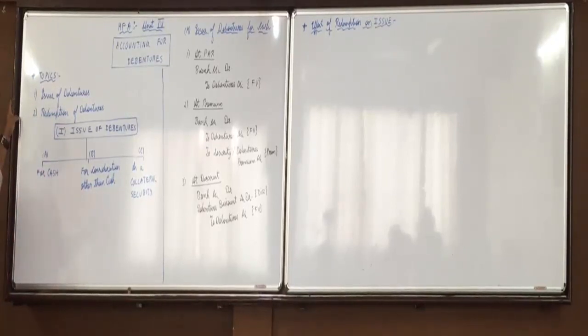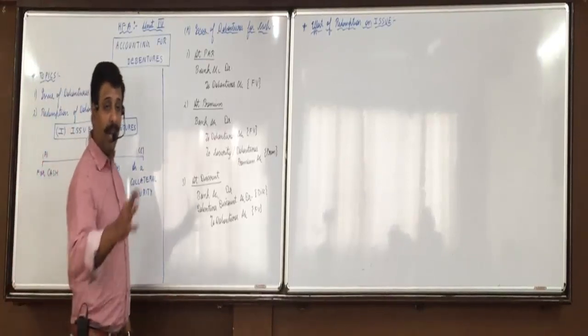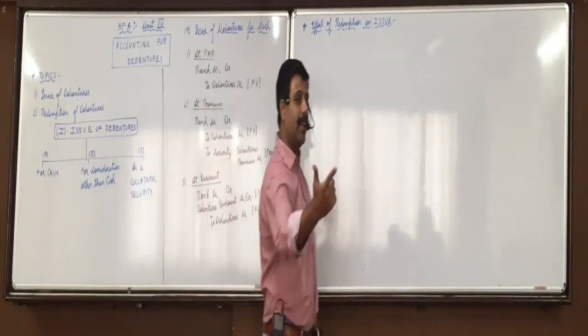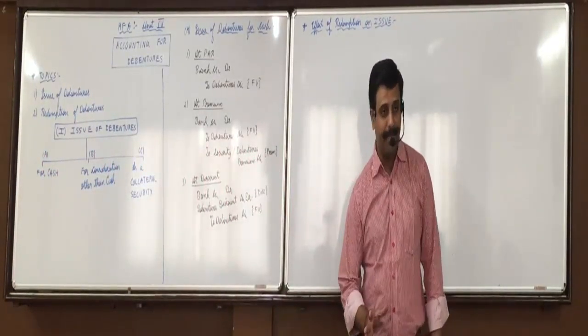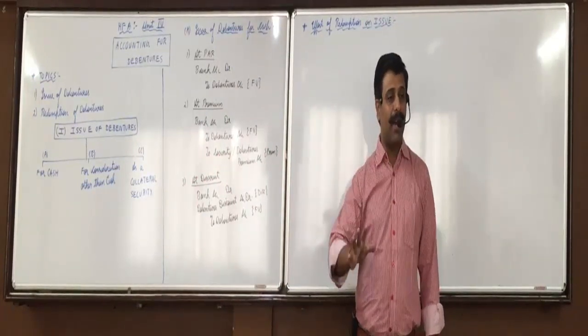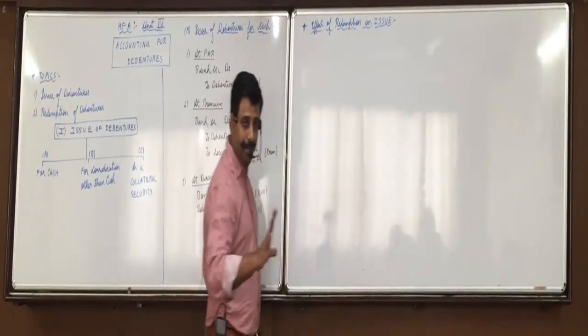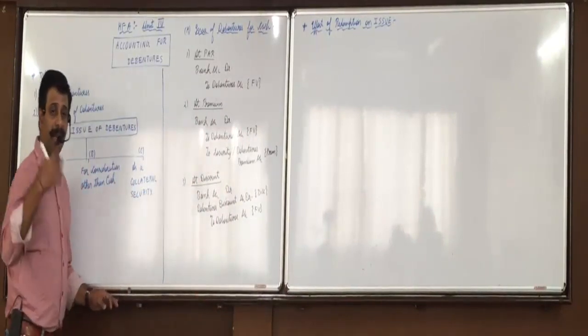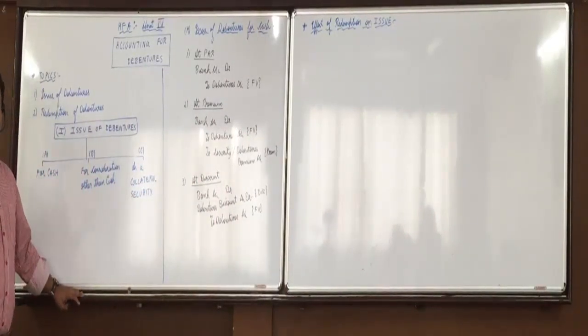And that company has to mention right now how they are going to repay that money after 5 years, at par or at premium. Repayment can never be at discount. You cannot tell people that you give me 100 rupees and after 5 years they'll pay you 90 rupees. They'll never give you the money. So either you can redeem at par or at premium, and that condition you have to mention in the beginning.